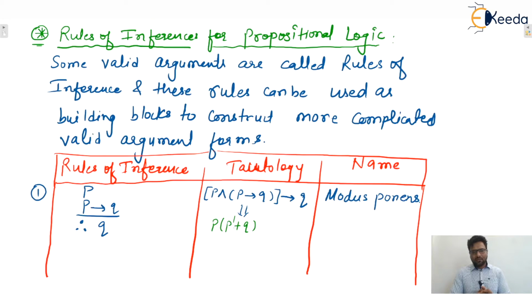Now this implies Q. Let's say this is X and this is Y, then X implies Y is X' + Y. Before that we can simplify the inner part, that is P' + PQ.